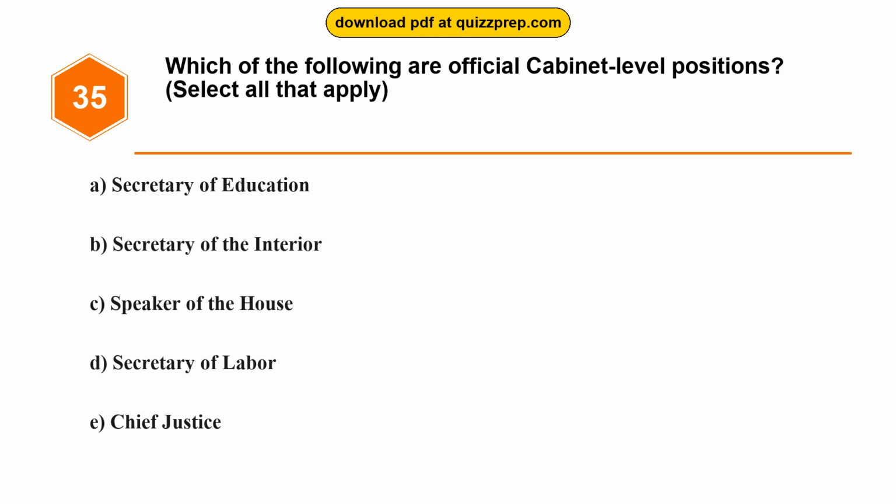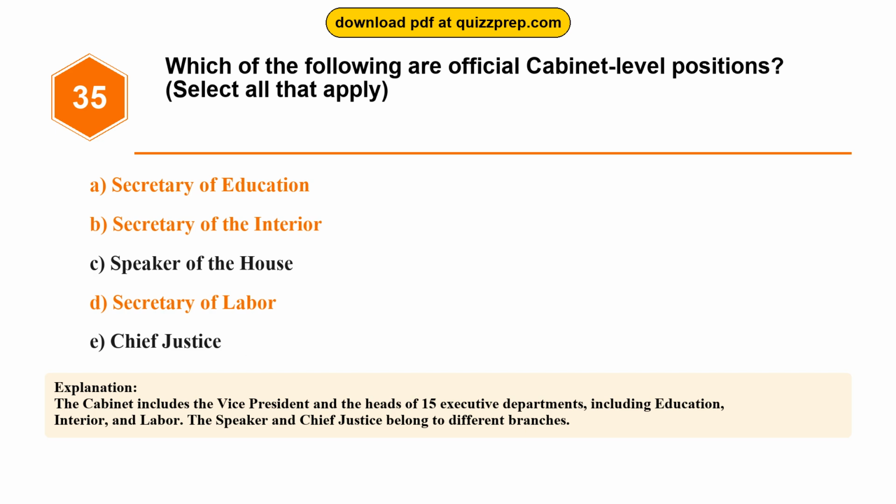Question 35. Which of the following are official cabinet-level positions? Option A, Secretary of Education. Option B, Secretary of the Interior. Option C, Speaker of the House. Option D, Secretary of Labor. Option E, Chief Justice. The correct answers are options A, B, and D. Secretary of Education, Secretary of the Interior, Secretary of Labor. The Cabinet includes the Vice President and the heads of 15 executive departments, including Education, Interior, and Labor. The Speaker and Chief Justice belong to different branches.